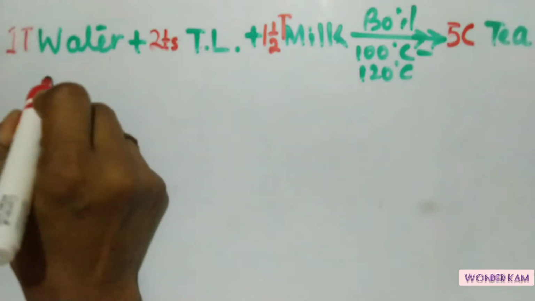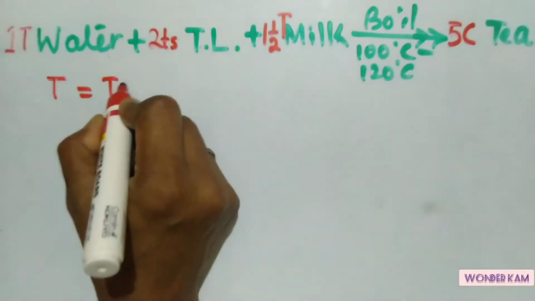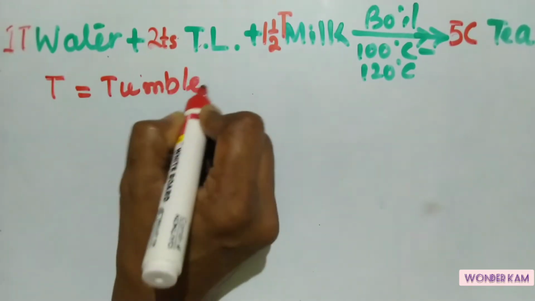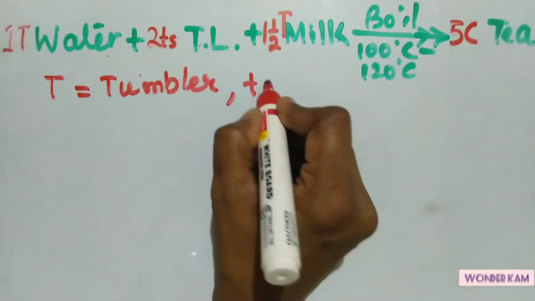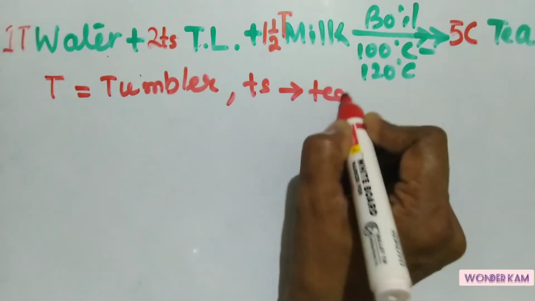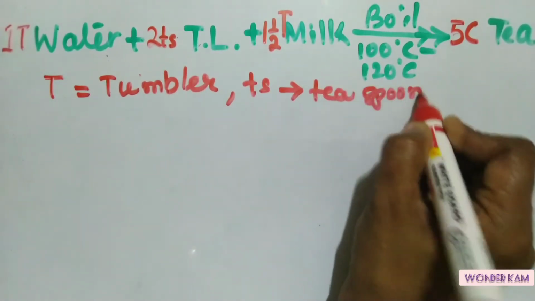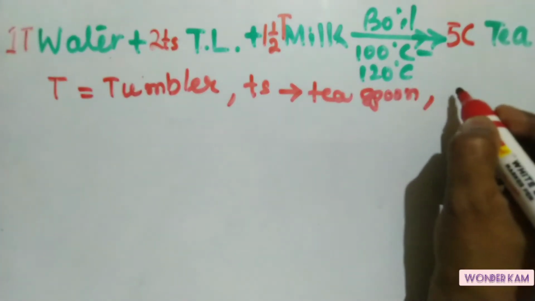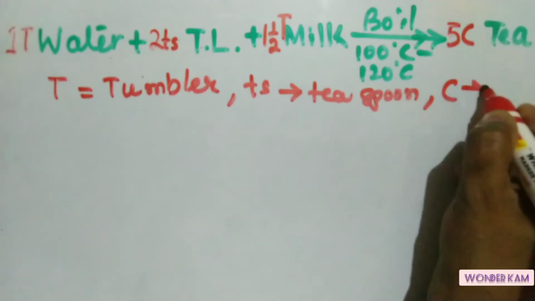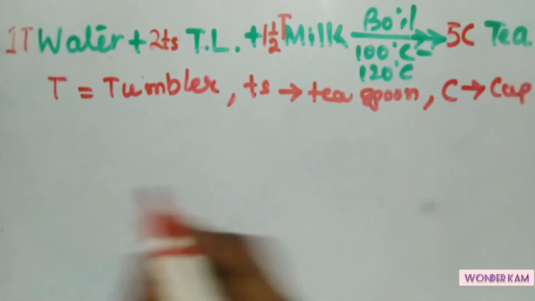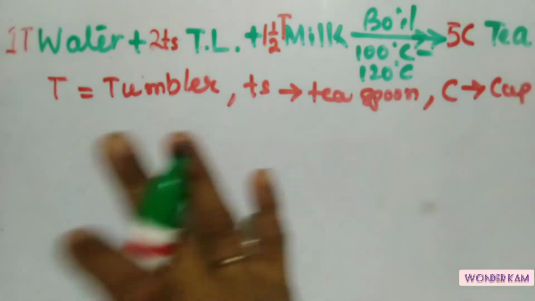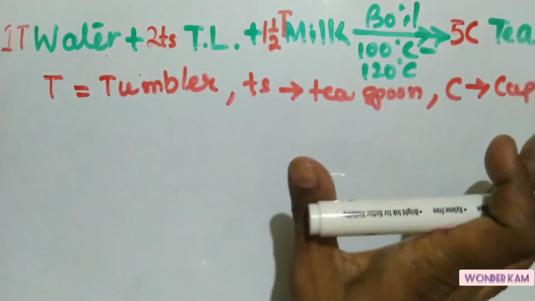Here T stands for tumbler, TS stands for teaspoon, small spoon. These are the measurements which are available in our kitchen, isn't it? C stands for cup. So this is the simple equation or the reaction of the preparation of tea.